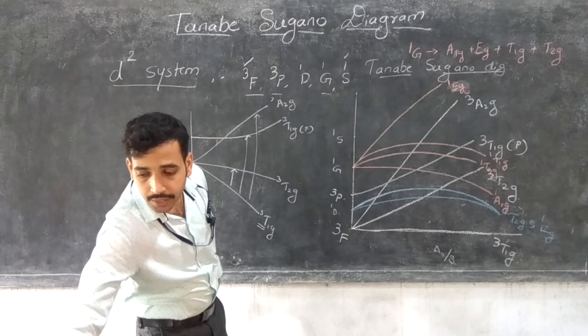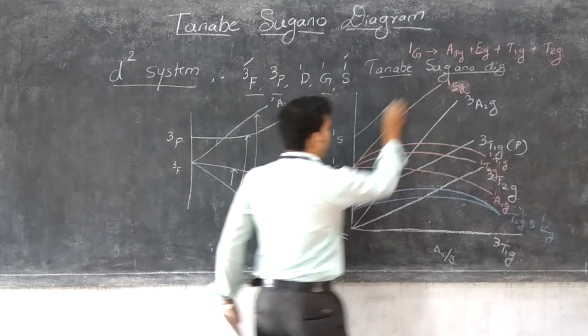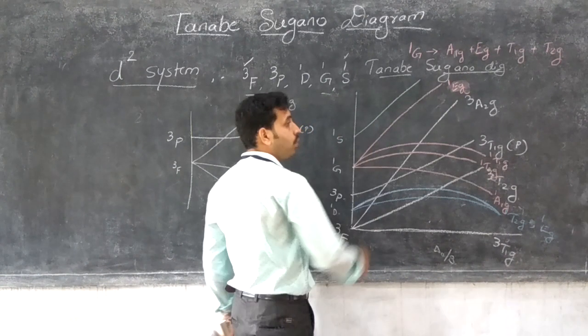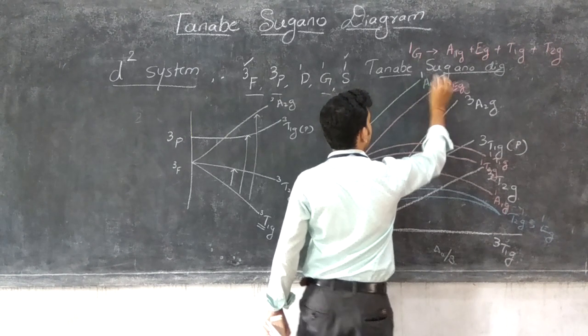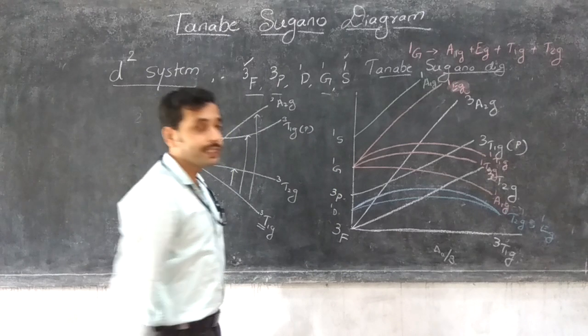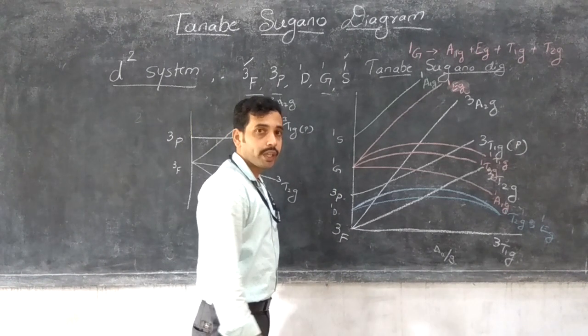So the 1S term, I will explain in the diagram, means it involves the term A1G, that is 1A1G. So these are the transitional lines which are involved in the d2 Tanabe-Sugano diagram.